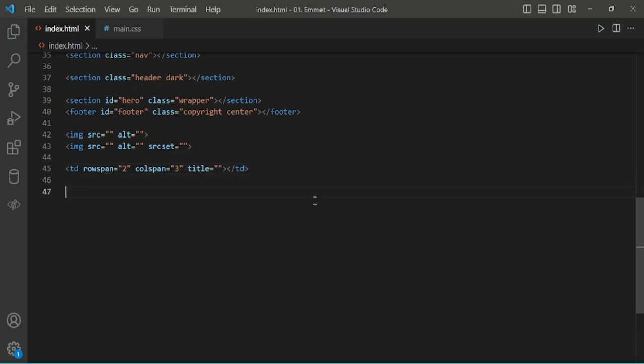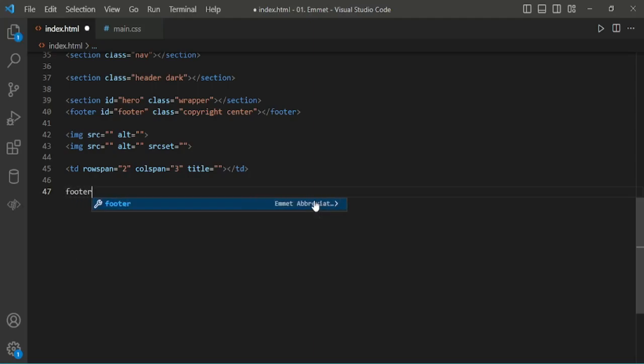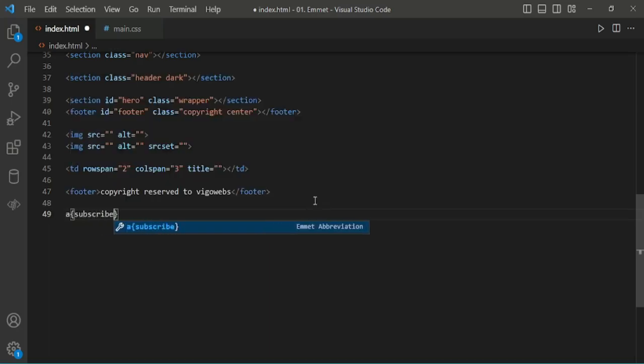Now, to include content within the tag, for footer we have to use curly brackets. In this bracket we can type copyright, all rights reserved to vigowebs here. And let me give another example: a, subscribe me.